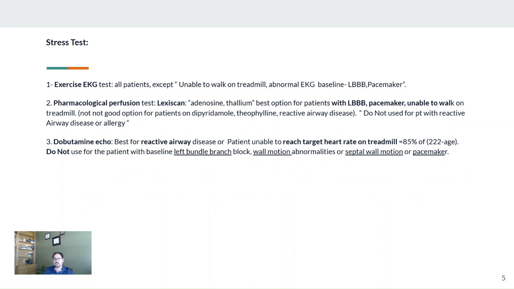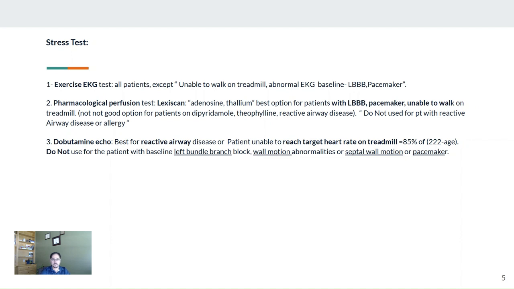Before giving those medications, the question will be, does the patient have reactive airway disease, or is he taking theophylline or dipyridamole? Then he's not a good candidate for those pharmacological tests, and the answer will be the dobutamine test. Dobutamine echo is looking for wall motion abnormalities. That means if the patient already has baseline wall motion abnormality, or a left bundle branch block, or has a pacemaker, then it's not going to be easy to interpret the test. Then dobutamine echo will not be ideal for them. So for those tests,